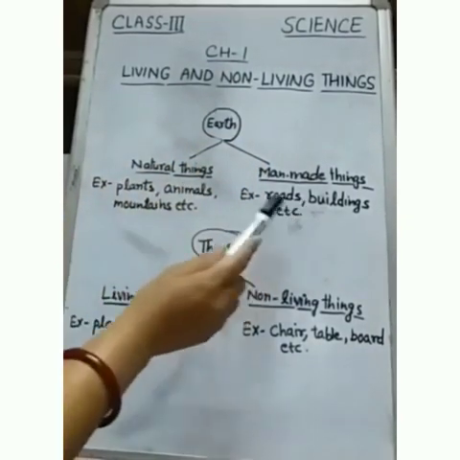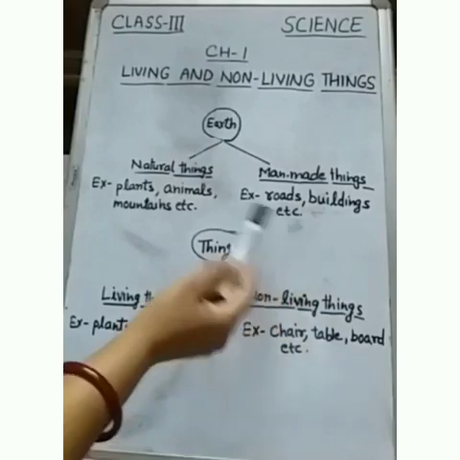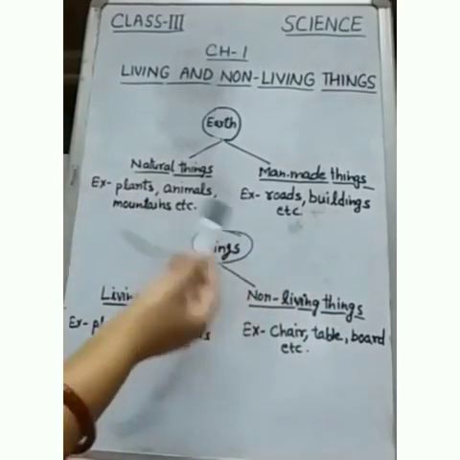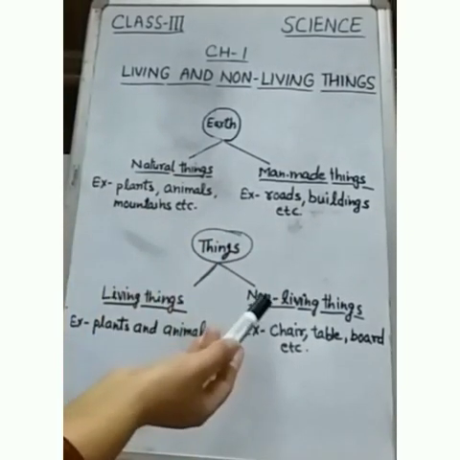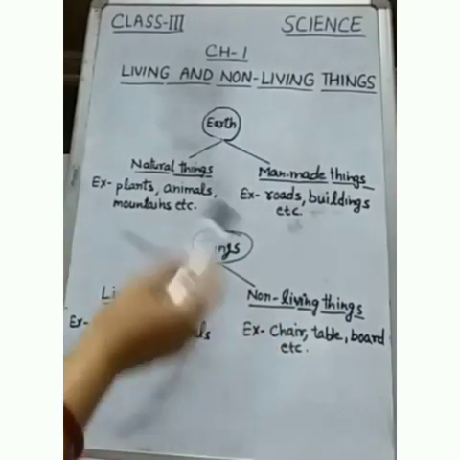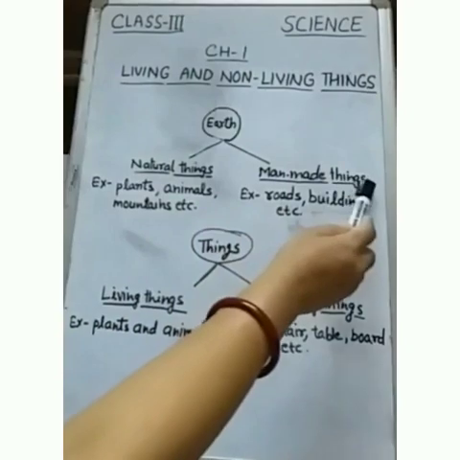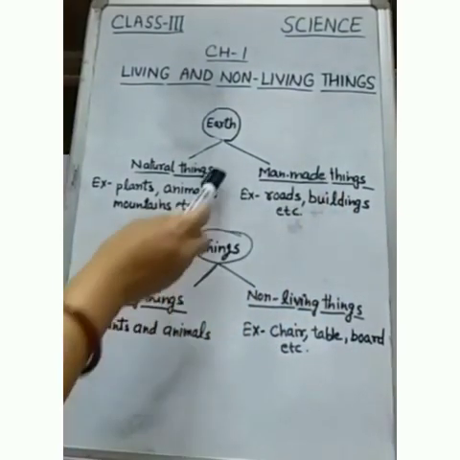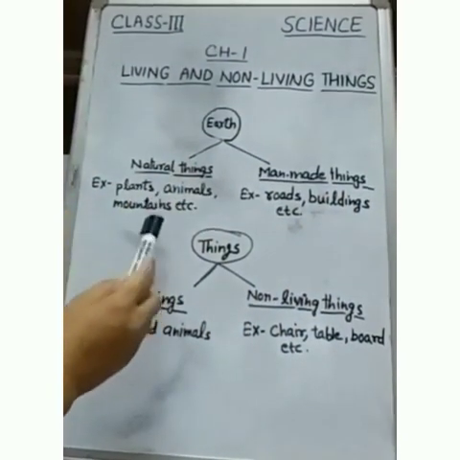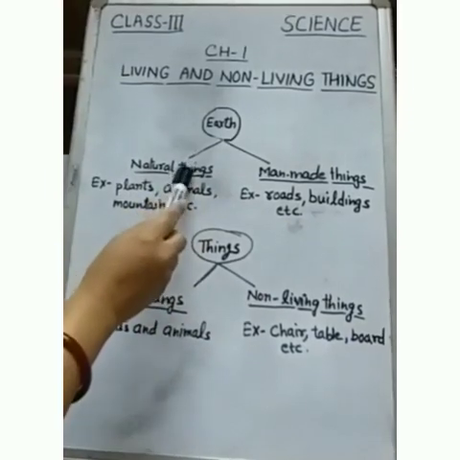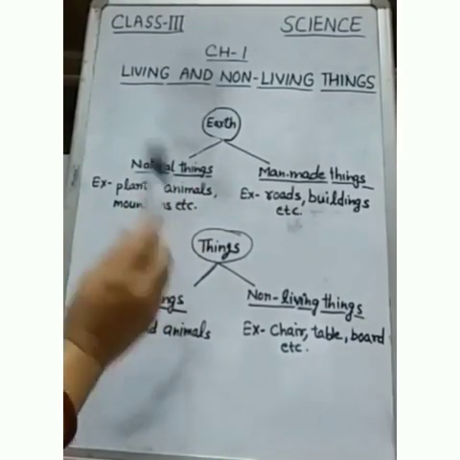We come across various things like plants, buildings, vehicles. Some of them are natural things and some of them are man-made things. What are natural things? The things that occur in nature.